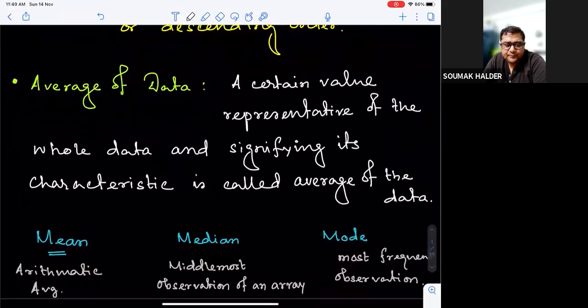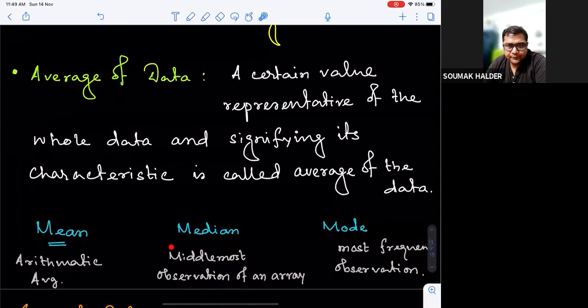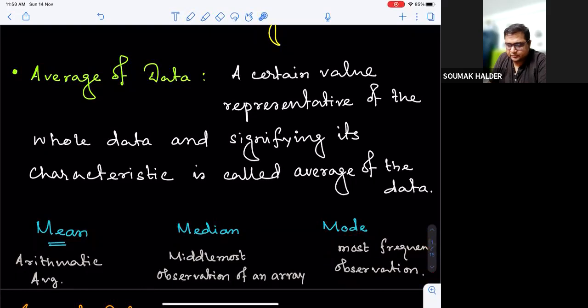What is mean? You can identify that mean is the arithmetic average of the data collected. So if we have the arithmetic average of the data, that's called mean. When we have arranged the data in an array, then the middlemost observation of that array is called median. And if we think of mode, that is the most frequent observation.